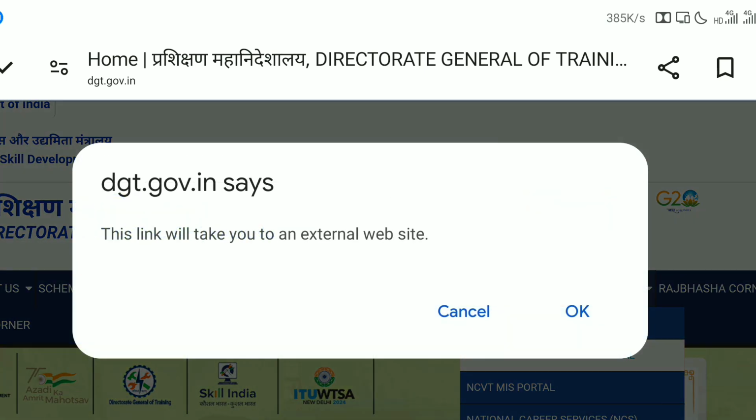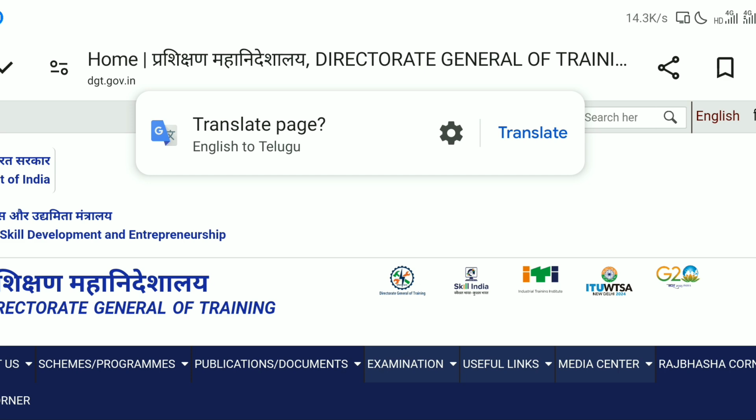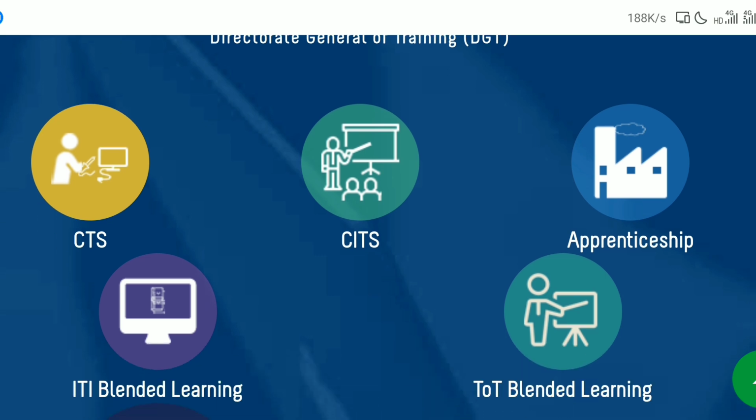Right, it will show you like this, and it will take you to an external website, that is another website. Don't worry, go to that page. See here, after clicking on useful links and Bharat Skills Portal, it will show you CTS, CITS, apprenticeship, IIT blended learning.